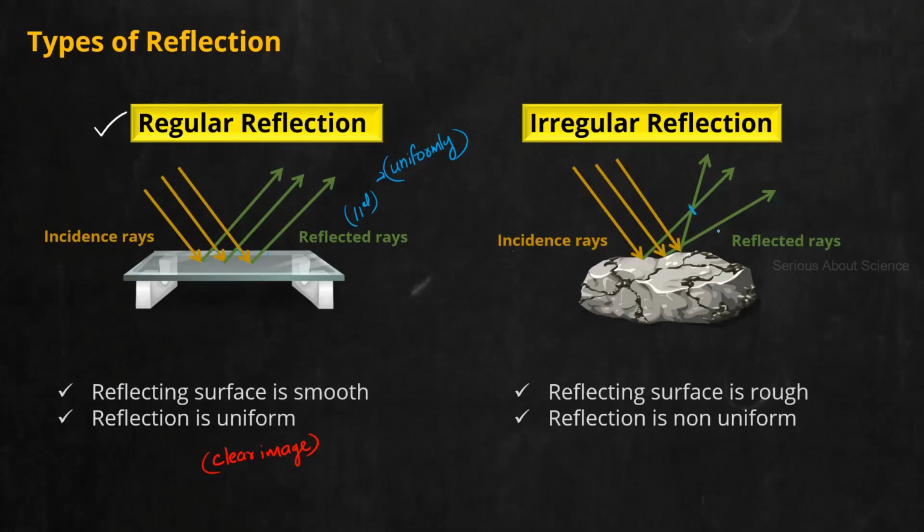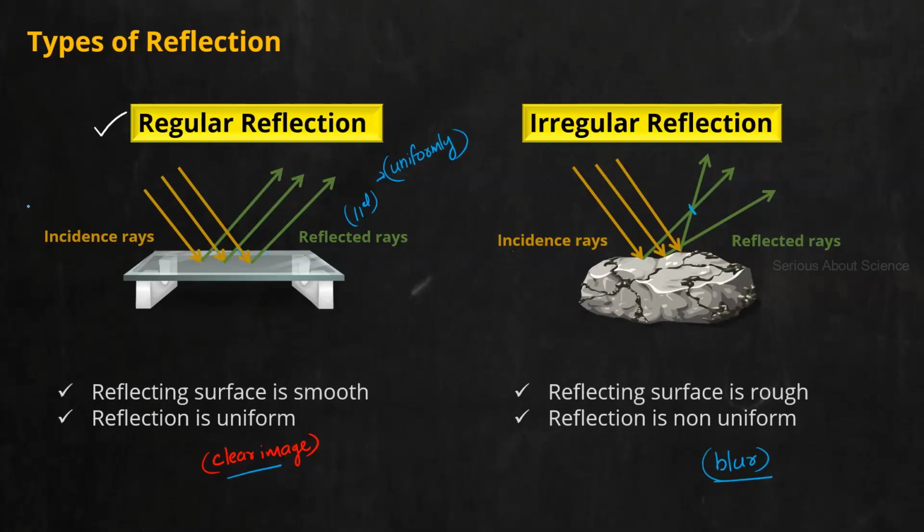So they are meeting at multiple points. So you will get an image, but that image will not be clear. It will be a blurred image. So in both cases, you will be getting an image, but what is the difference? One, it will be clear, other it will be blurred. Sometimes it will not even be visible. So that is the two types of reflection.